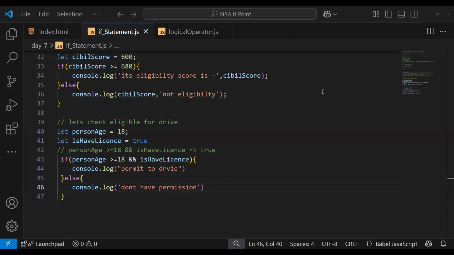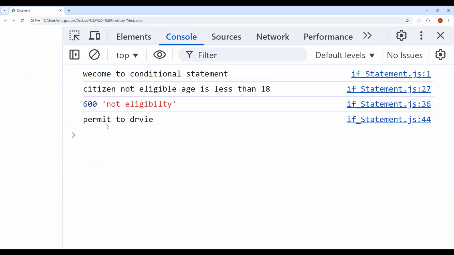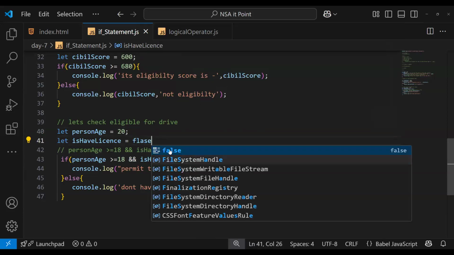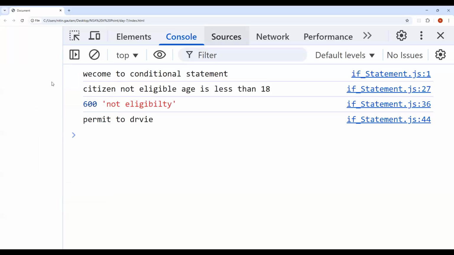Let's just go to your browser and reload. Permit to drive. Why does it have the permission to drive? Because it's 18. Or just see, if the user is 20 and the user doesn't have a license, then let's check what will be the output. What will be the output? Tell me on chat.